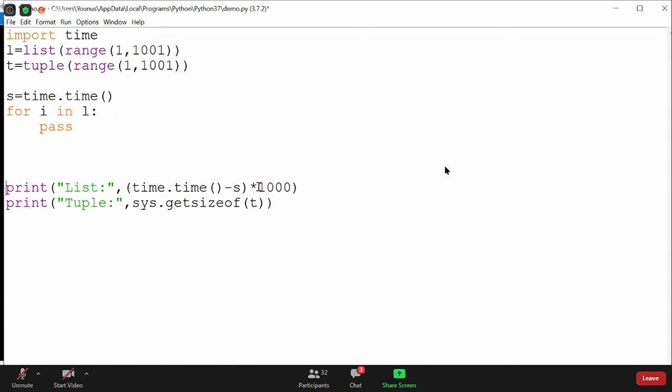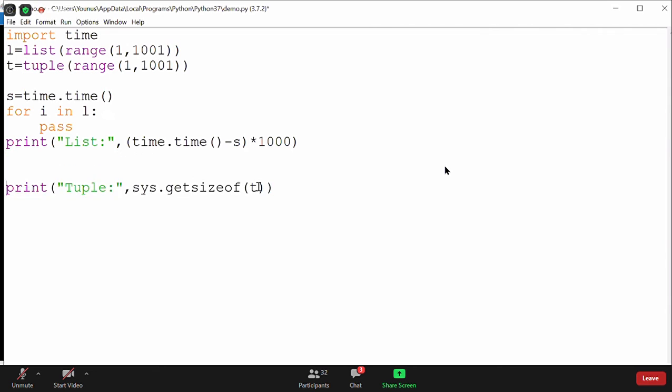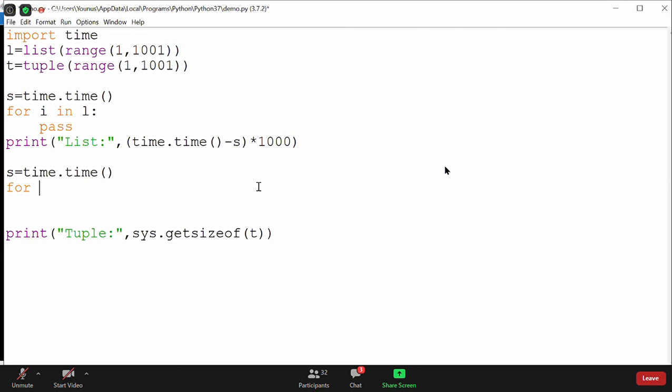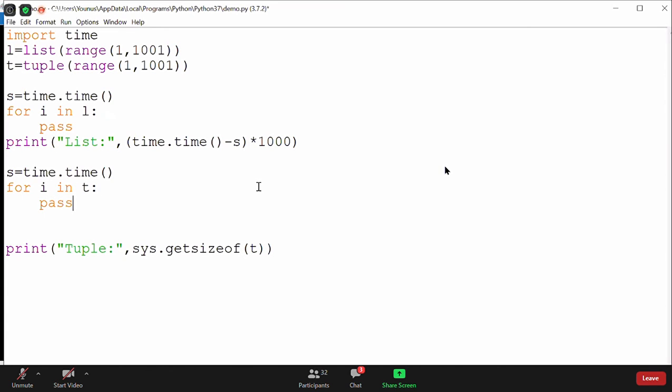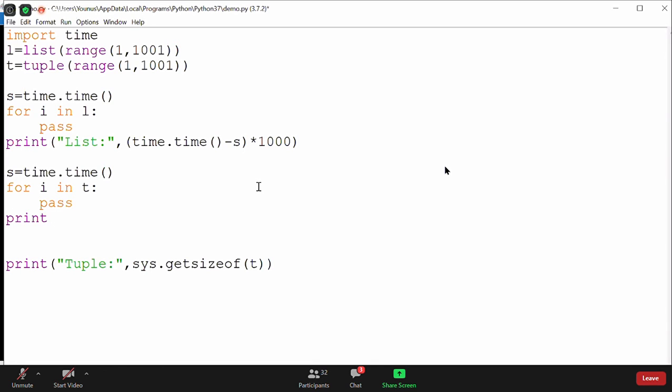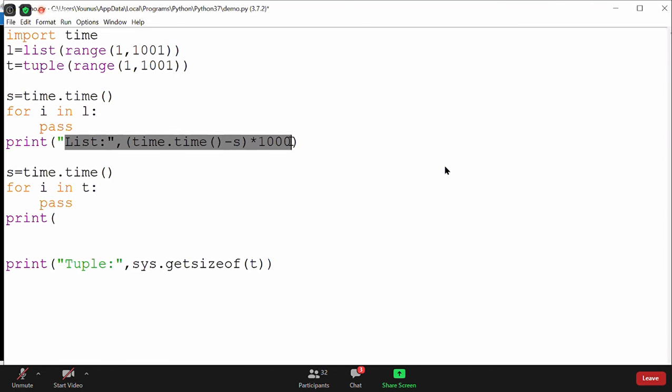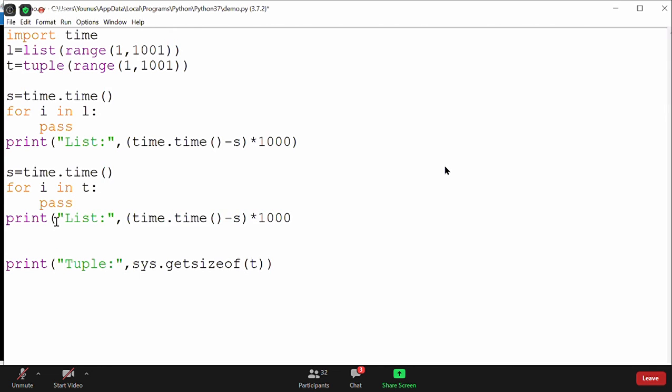Okay, I can go here, and the same thing I will do for a tuple now. I'll say s is equal to time dot time, calculating the starting time. I'll iterate over the tuple, for i in t, and then just say pass, do nothing. Then I can print it out. Instead of list, I'll say tuple, and the parenthesis is missing, so I'll put parenthesis here.